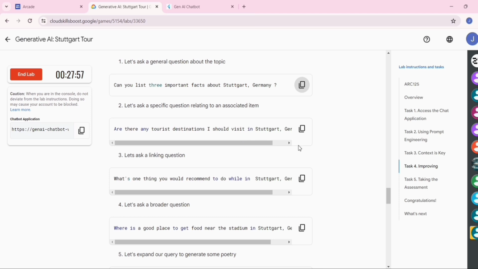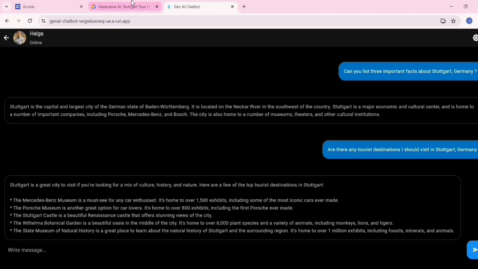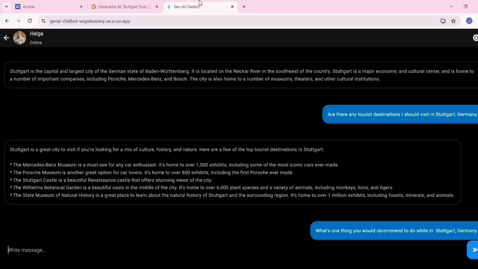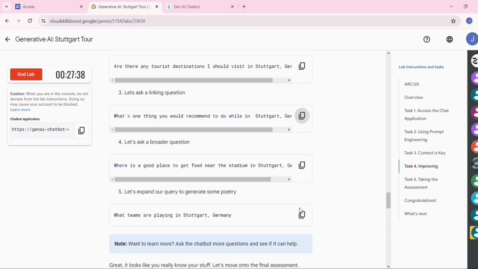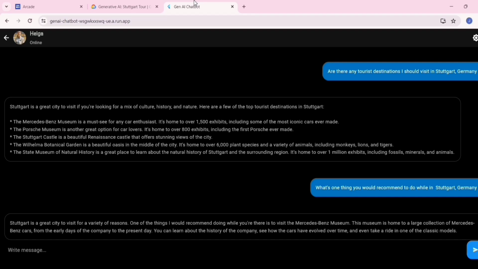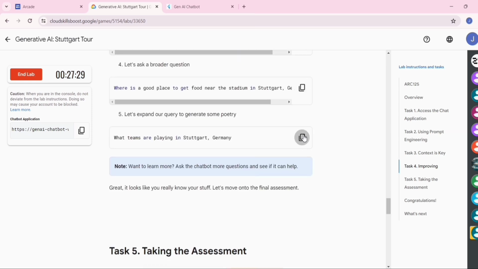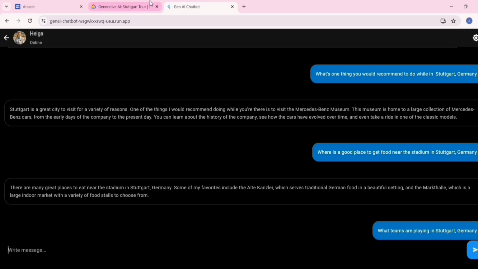Then the second, third, fourth and fifth commands the same way: copy each one, paste it here, press enter.